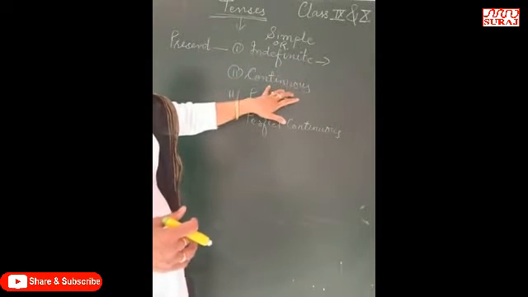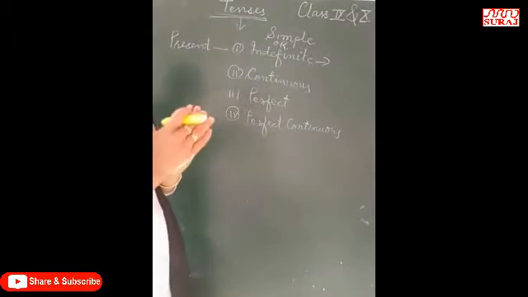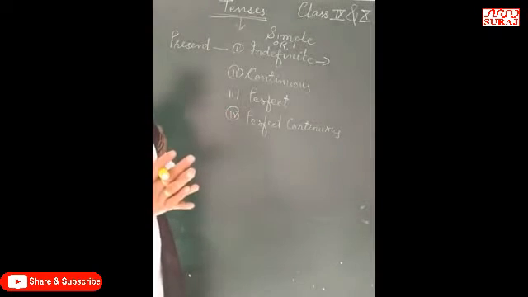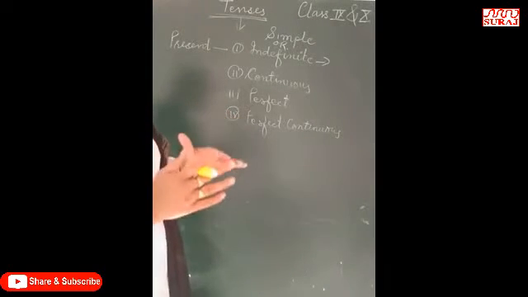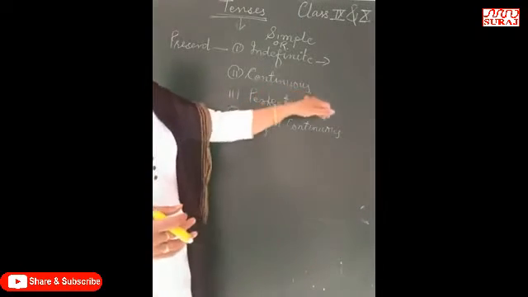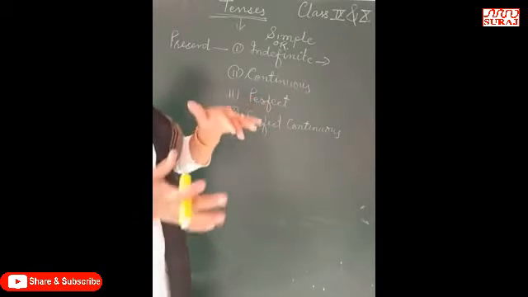And then continuous tense tells us about the action which is in progress, which is going on at the time of speaking; it must be shown by continuous. And perfect tense shows us the action which has finished.